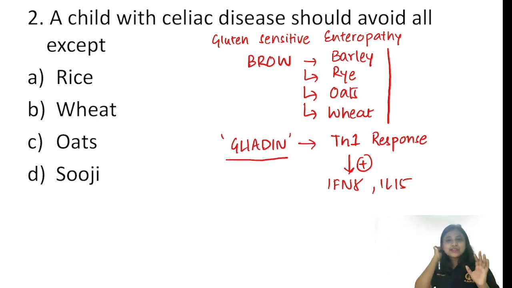So at least for your exams, you should remember these items, barley, rye, oats and wheat, should be avoided in the diet, rather contraindicated, because the mainstay of treatment of celiac disease is gluten-free diet.